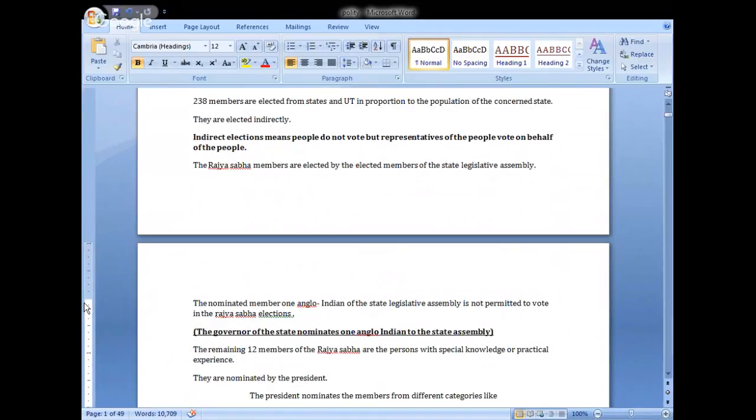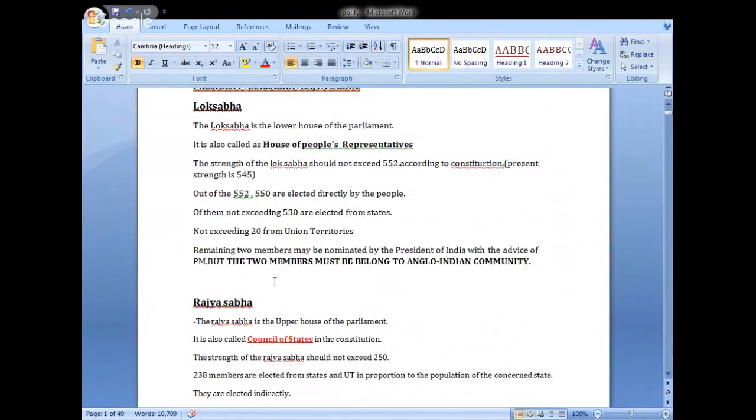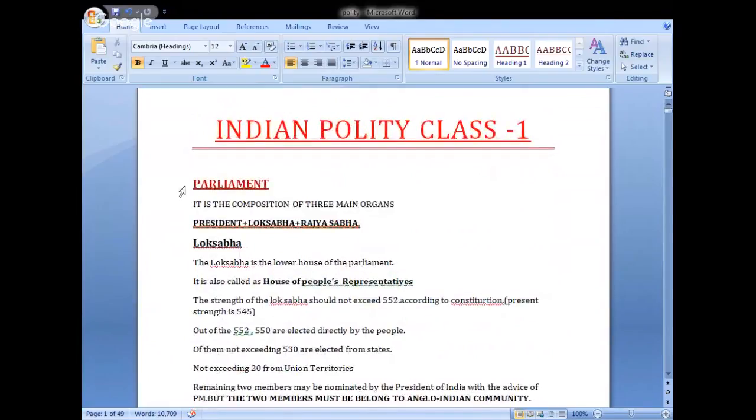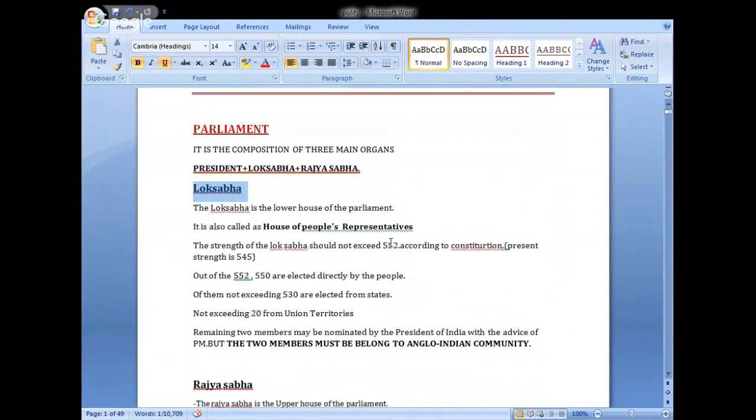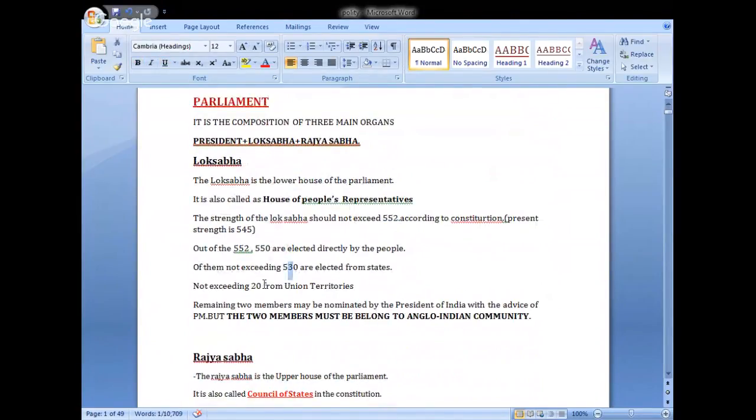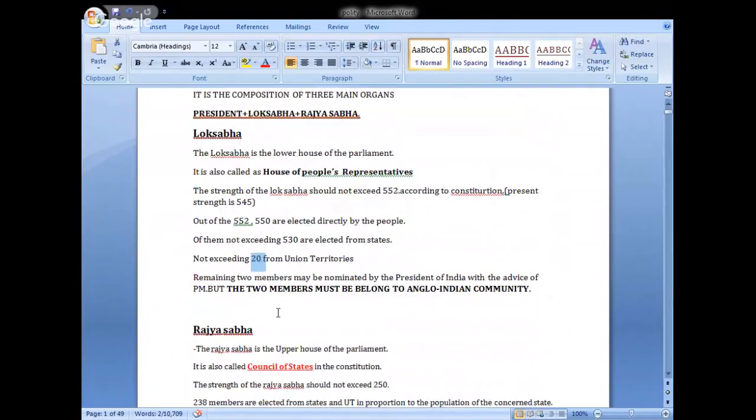But wait a minute. Okay, what you learned? Let's have a look. We learn about the parliament. President plus Lok Sabha plus Rajya Sabha is called the parliament. And then Lok Sabha, there are 552 members. Of them, 530 are elected from states, 20 from union territories, 2 members of the Anglo-Indian community are nominated by the president.